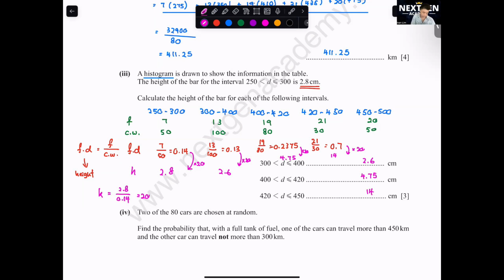The second one is 0.2375 times 20. Hold on a minute. I did something wrong here. Sorry, teacher did one value wrong. It should be 20. 19 divided by 20, so this will be 0.95. 0.95 times 20, you get 19. So 2.6, 19, and then 40.